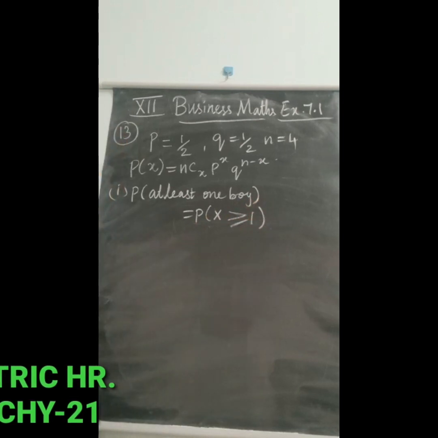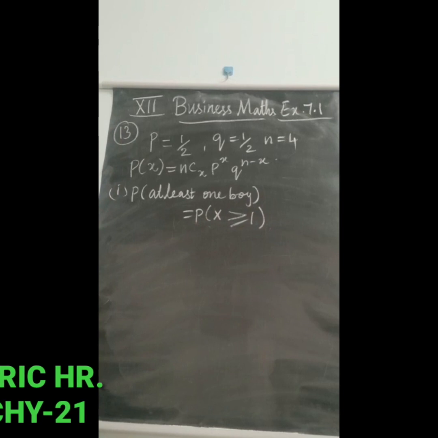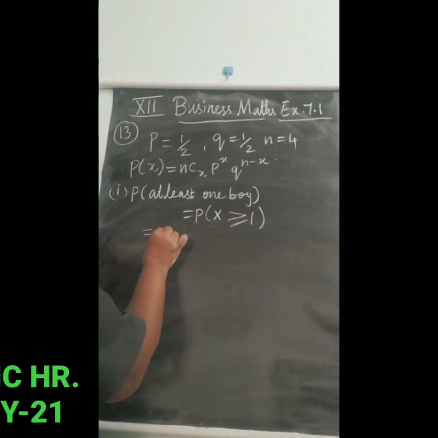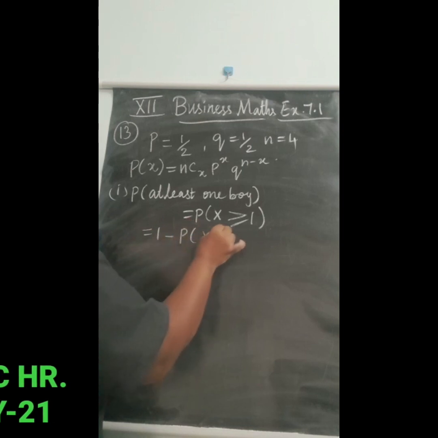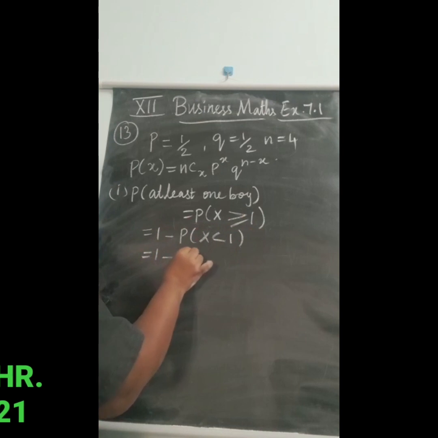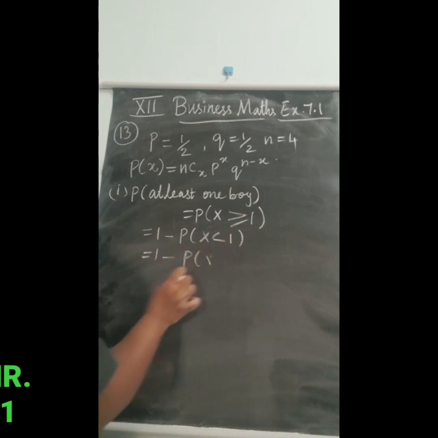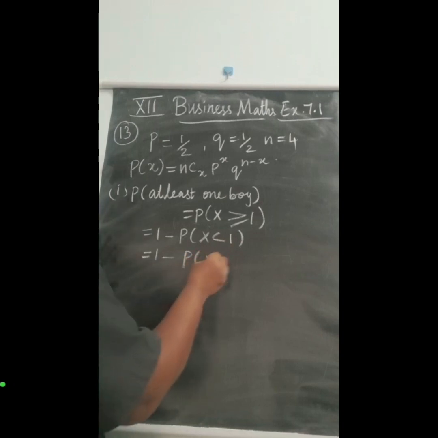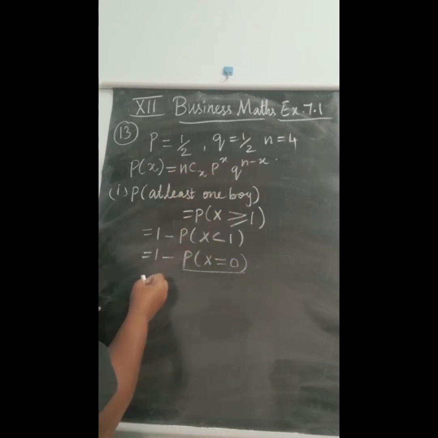So P of X greater than or equal to 1 should be changed into 1 minus P of X less than 1. So that is equal to 1 minus P of X equal to 0, because less than 1 means you have to take X equal to 0.